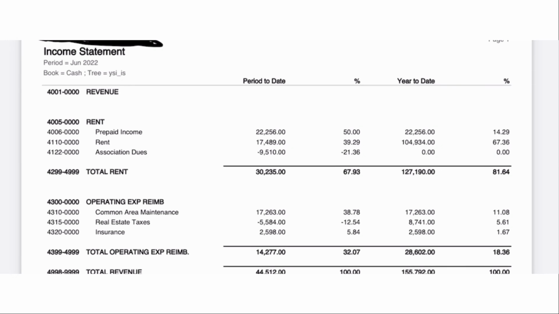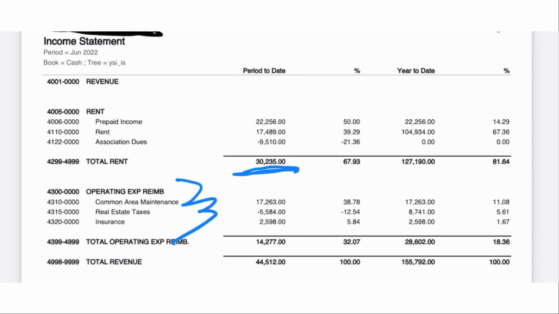Our first number, let's take a look at total rents, right? $30,000 a month in total rents. But when you add in the total expense reimbursements, you have some additions there for a total revenue of $44,000. Boom, we have our first number for NOI. Now let's find our expenses.